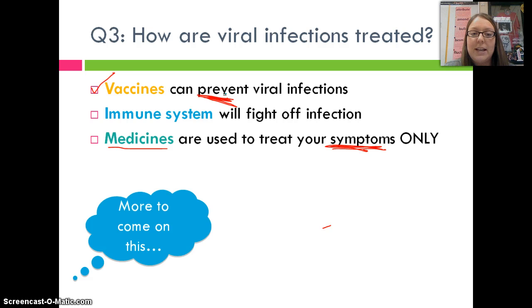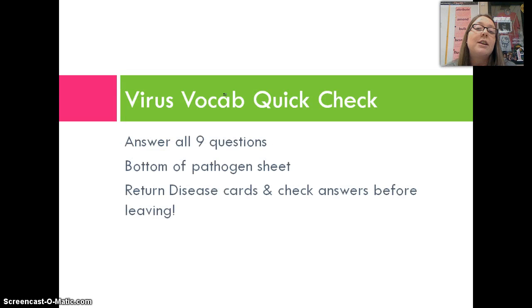Okay? Now, at this point, we're just about finished. Go back to that first sheet, the pathogen sheet. On the bottom, it says step 3. I'd like you to answer all those questions, and you're simply just going to put A, B, or C for all of those. But before you can leave this room, I want those answers perfect. Do it by yourself. Use your notes, but then go and check your answers with Cell.